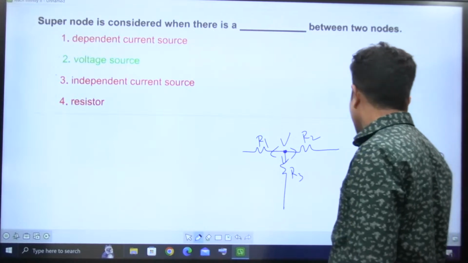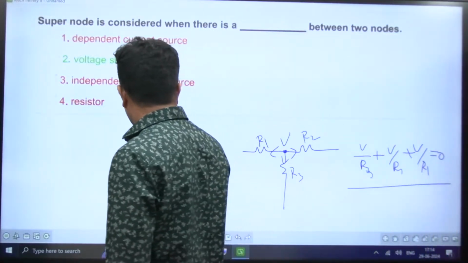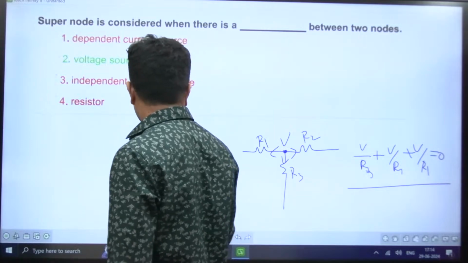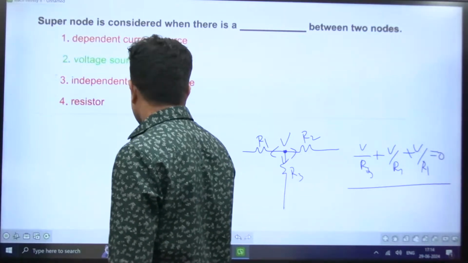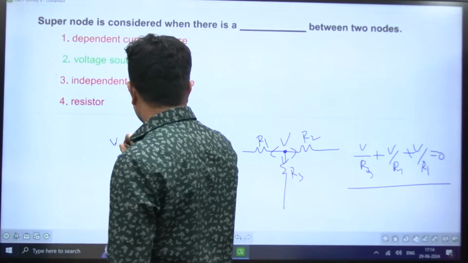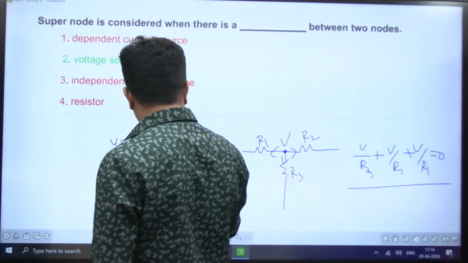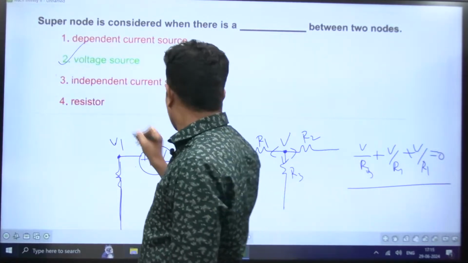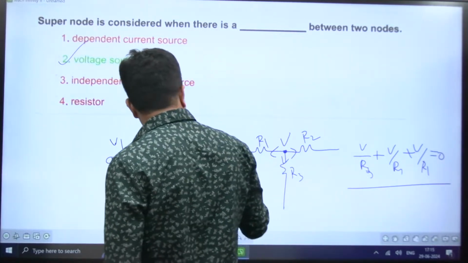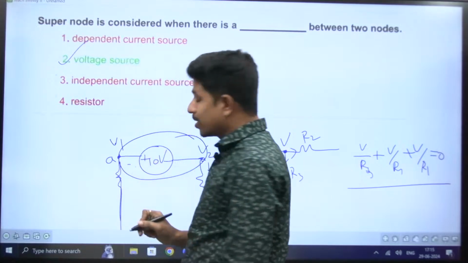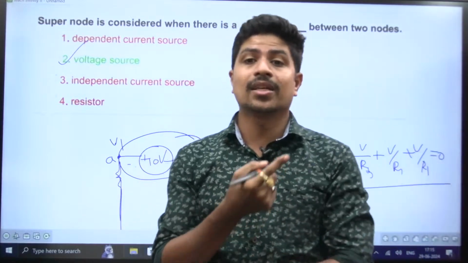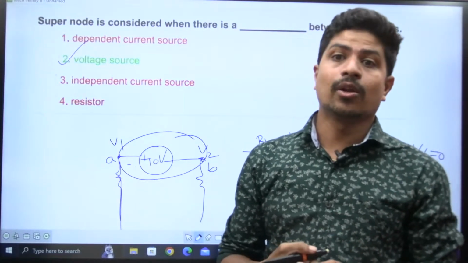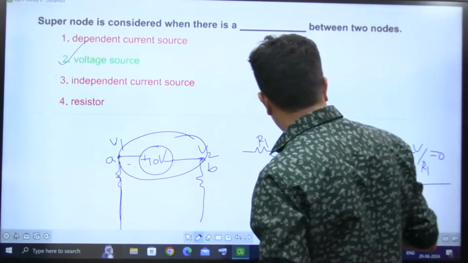So this is KCL. But this provision is not there if you have some voltage source between two nodes. Yes, there is a resistance here, there is a resistance here. This one is V1, this one is V2. You can't write V1 minus V2 by 10. Why? Because this itself is voltage, not resistance. So if there is a voltage source between two nodes, node A and node B, those two nodes are commonly taken as a super node. Directly you cannot write KCL over there, right? That's the concept of super node if there is a voltage source.